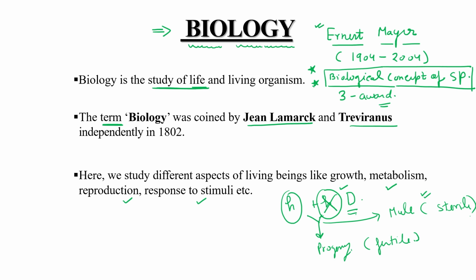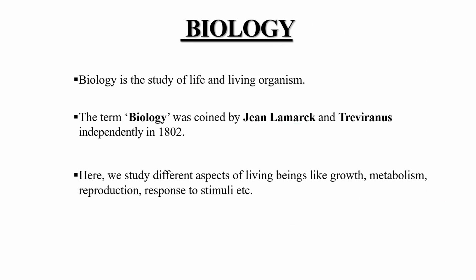Okay, so this is the main concept which is present in your chapter number 1, that's why I have discussed it over here. Clear? Okay, so now let's move to the next slide. Here in this slide, we have just discussed different aspects of a living being. What are those different aspects? Growth, metabolism, reproduction, and response to stimuli.